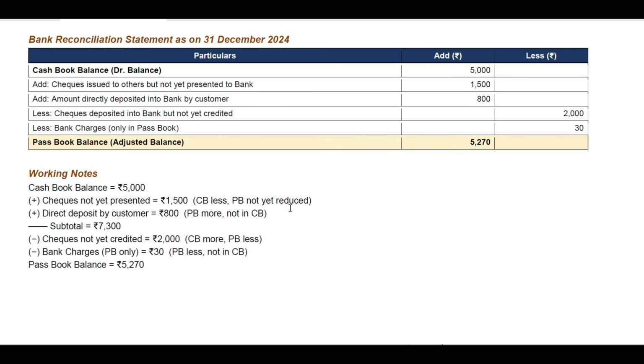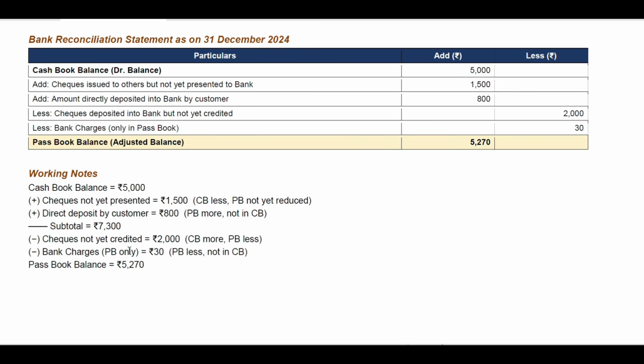CB less PB but not yet reduced, plus direct deposit by customer, that is 800 rupees, you can see 800 rupees. PB more, not in closing balance. Subtotal is 7,300 rupees total. Minus, we have to reduce the amount here, that is 2,000 rupees, the check not yet credited, 2,000 rupees. CB more, PB less.